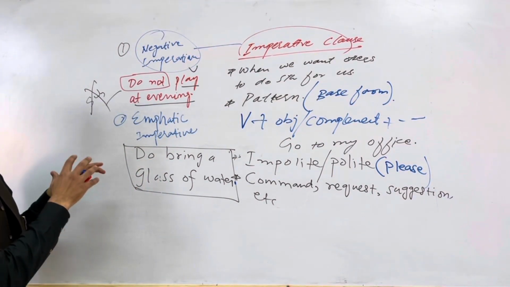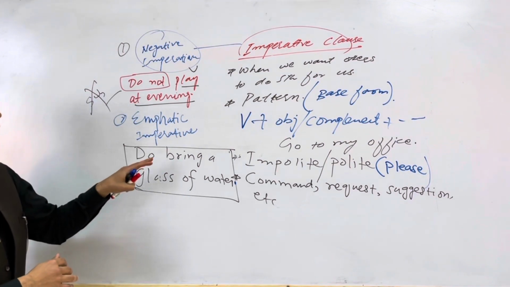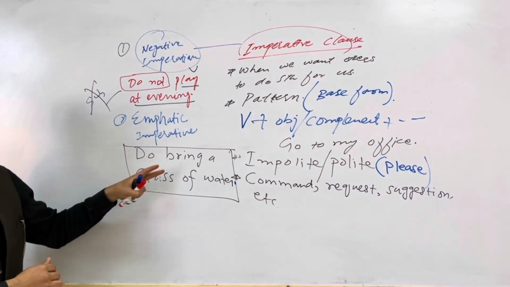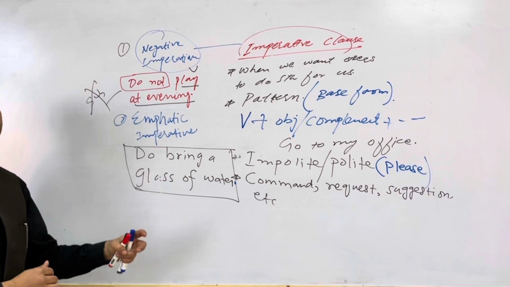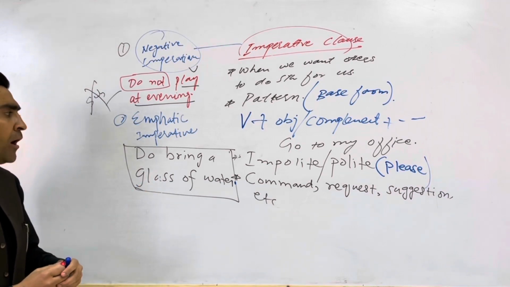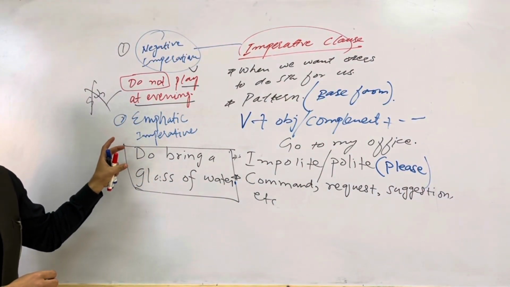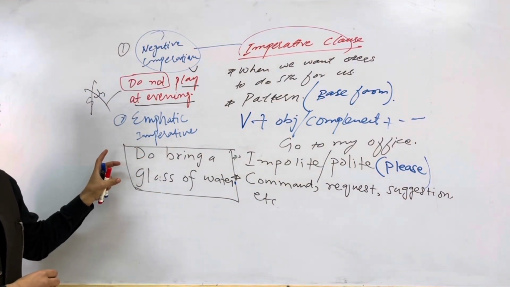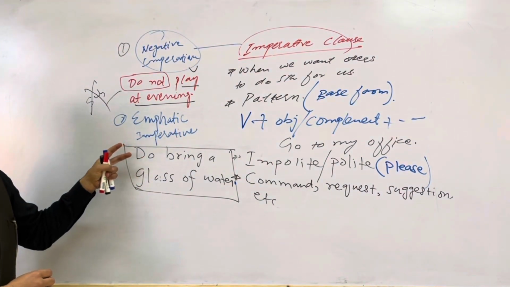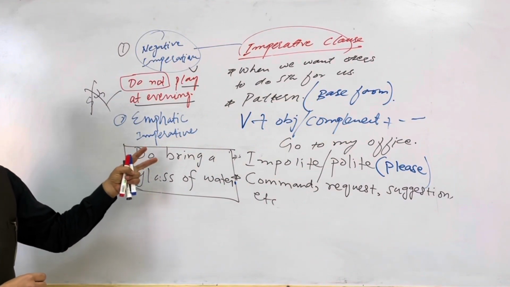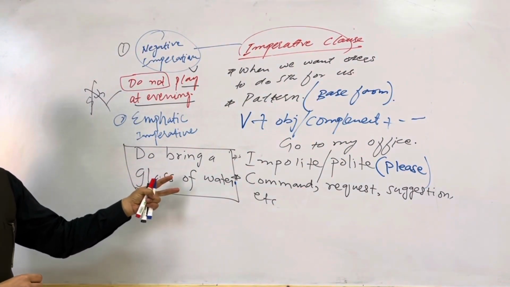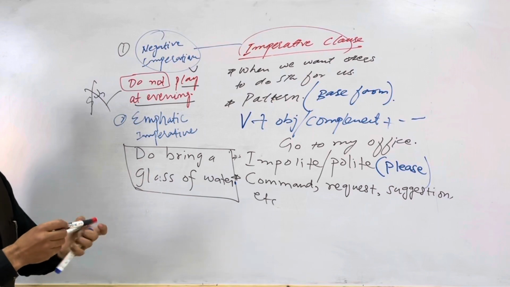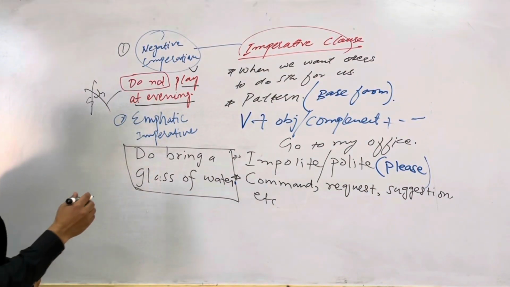Subject भी है जो कि बिल्कुल understood है. यहाँ पे verb भी है, यहाँ पे the rest of the predicate भी है, और extension of the predicate भी मौजूद है. और ये एक किस्म का यहाँ पे मैं emphasis कर रहा हूँ, I'm emphasizing, और इसीलिए इसको कहते हैं emphatic imperative clause.